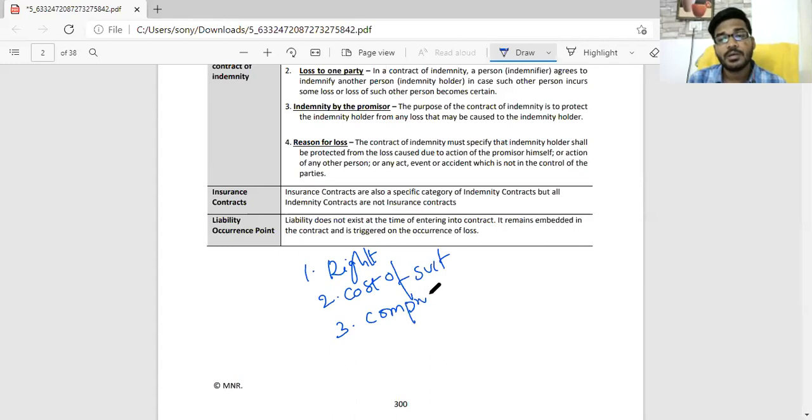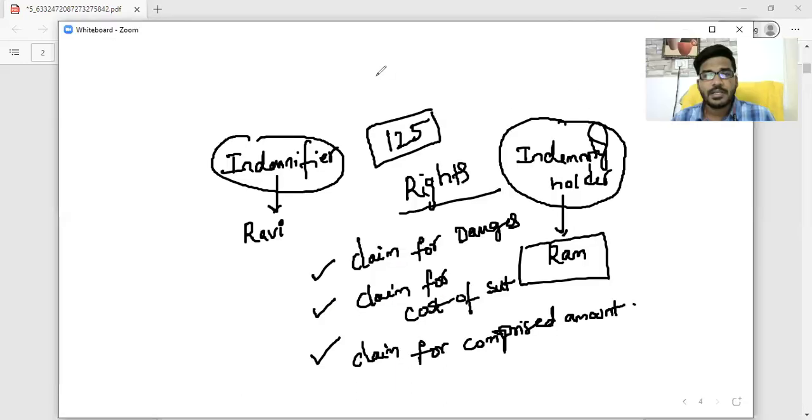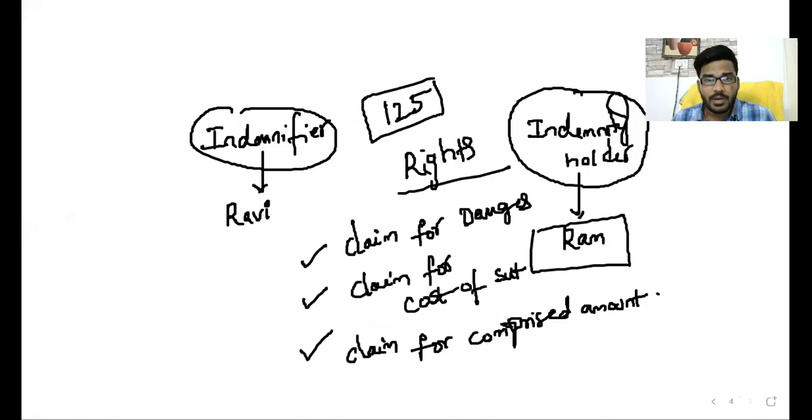These are the right to claim for damages, the right to claim for cost of the suit, and the right to claim for compromised amount. These are the three rights available to the indemnity holder. Everyone is clear? Any doubt related to that?